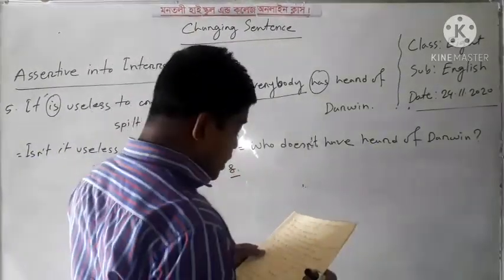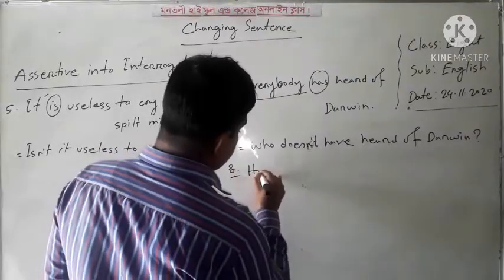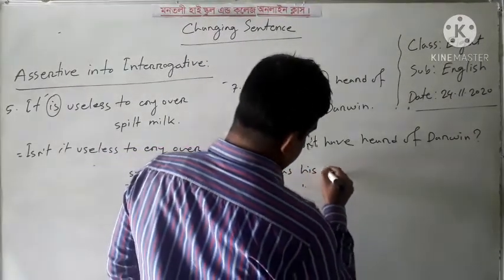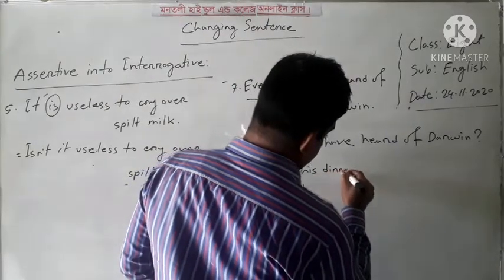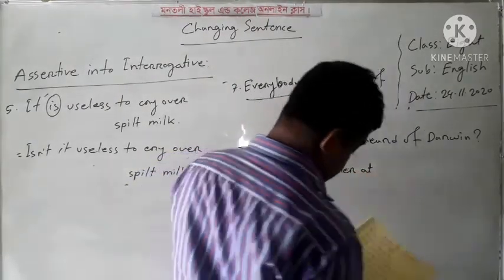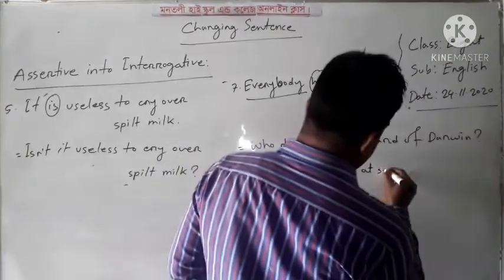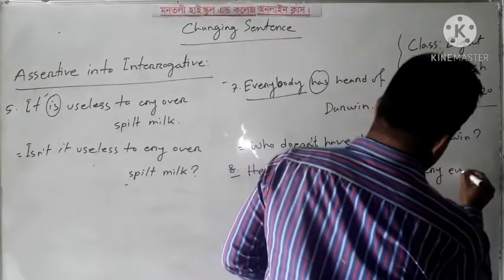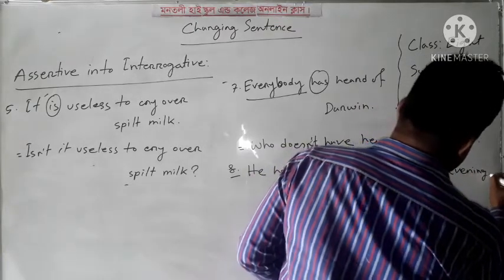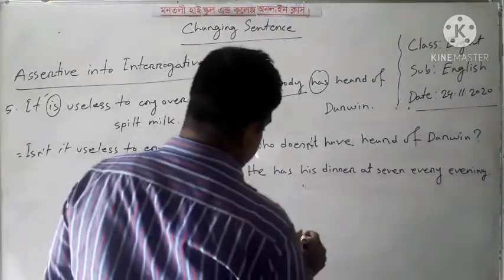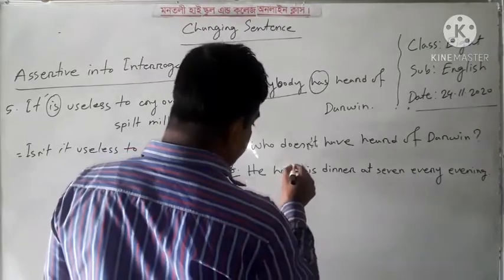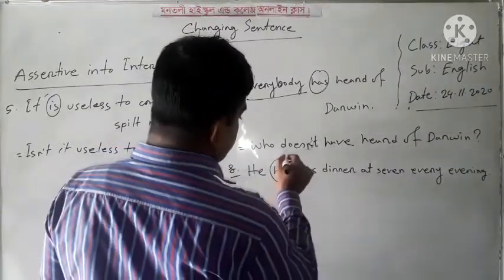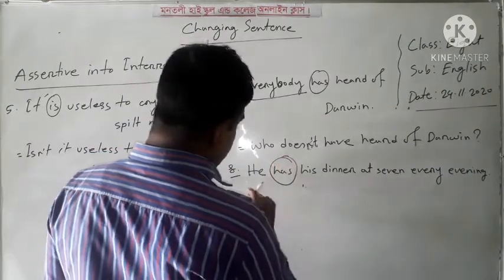Number 8, he has his dinner at 7 every evening. Dear learners, this is also a main verb, and we cannot use it here.